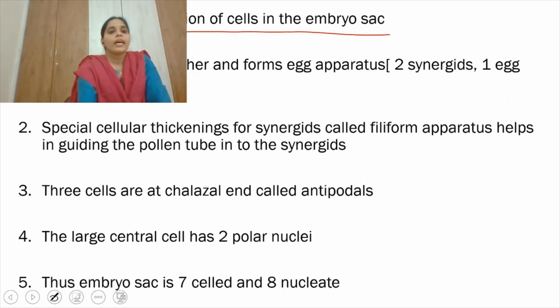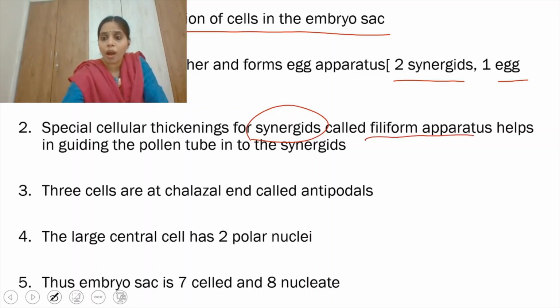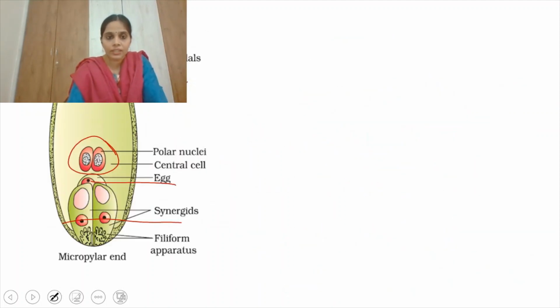The three cells group together to form the egg apparatus, which contains two synergids and one egg cell. Synergids have special cellular thickenings. What is the significance of the synergids? They have a filiform apparatus, which helps in guiding the pollen tube into the synergids. Observe this.